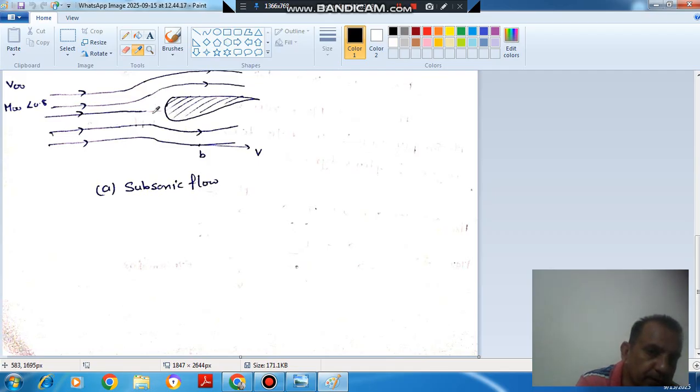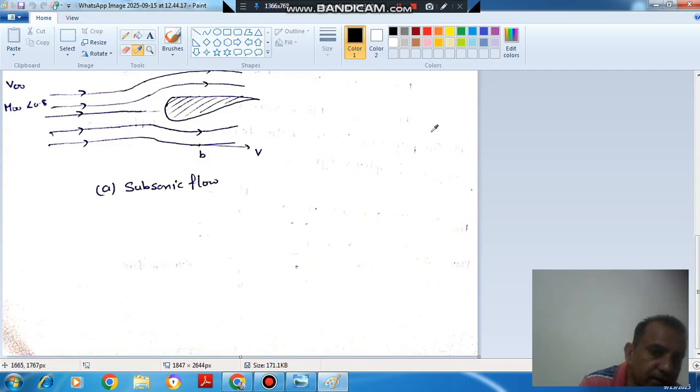When the Mach number is less than 1, or less than 0.8, so there is subsonic flow, then the presence of the body is felt by the flow, and the flow changes its direction continuously like this.